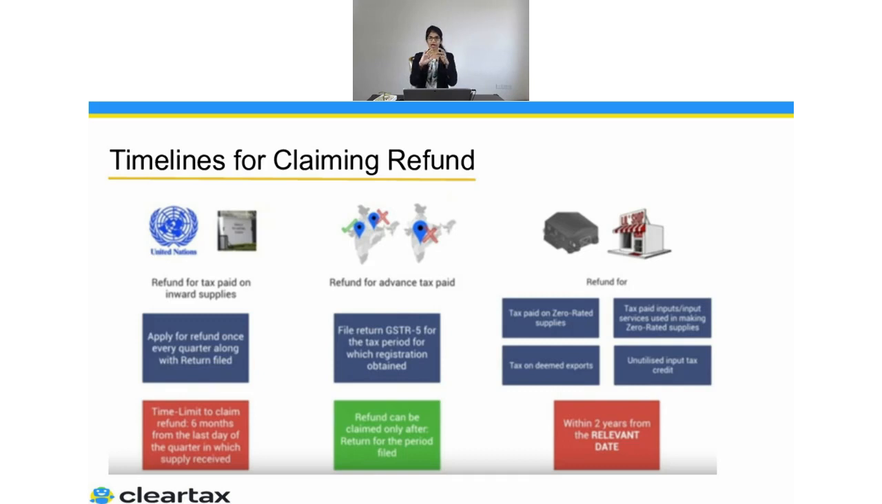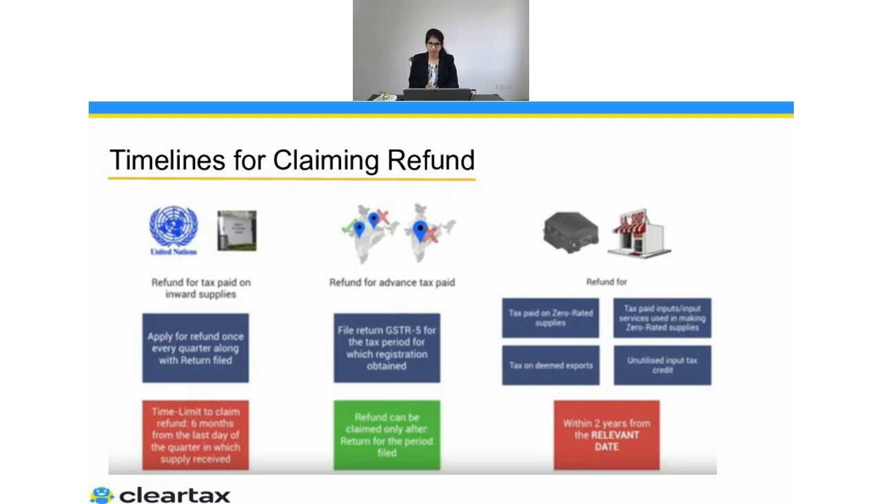Now the question is, we have understood what the cases are when I am able to get the refund. If there is an extra balance in the cash ledger, I can get the refund for that. Whenever I'm doing export, I can get the refund for that. If I'm doing deemed export, I can claim the refund for that. If there's an inverted duty structure, I can again go ahead and claim the refund for that.